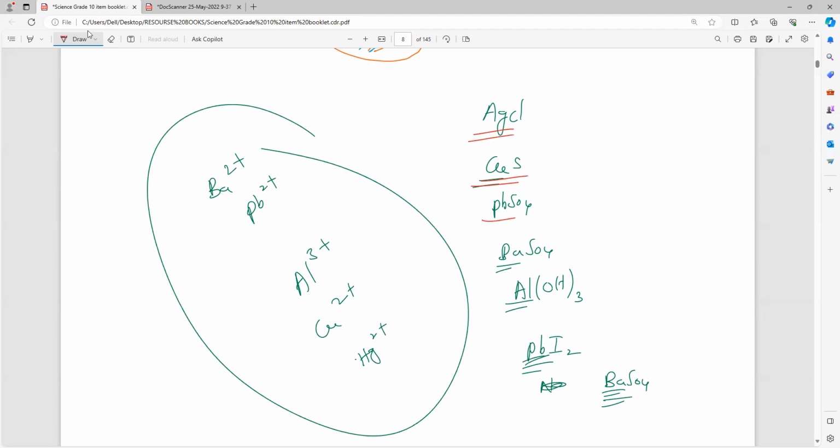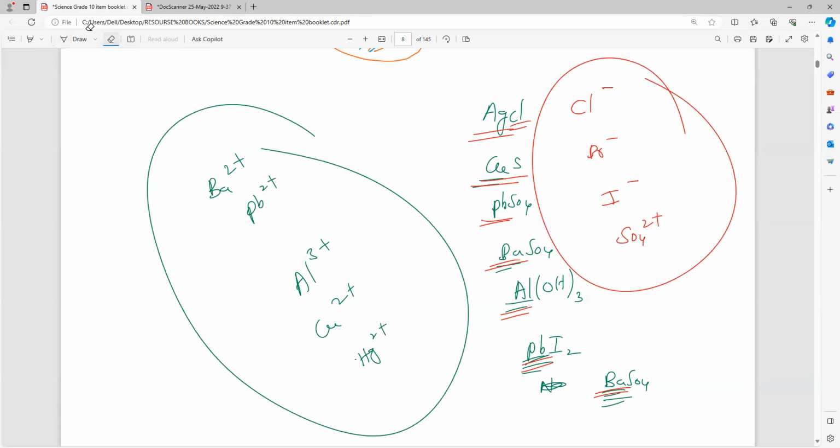Copper, silver, lead, barium. Understanding? Aluminium, BaSO4. So barium. So these ions we can say are insoluble solids. Negative ions also you can say. So what are the negative ions here? Check it, everybody. Cl minus, Br minus, I minus, SO4 2 minus. These are the negative ions and these are the positive ions.